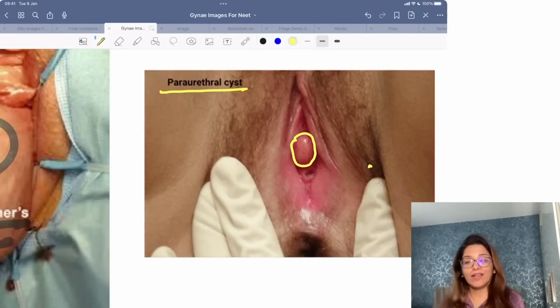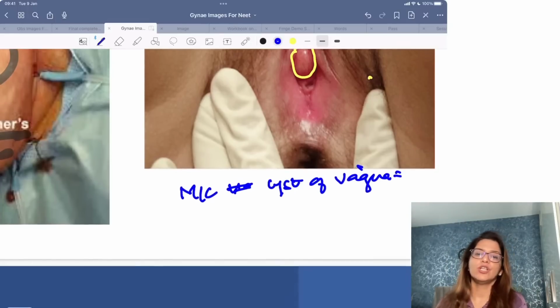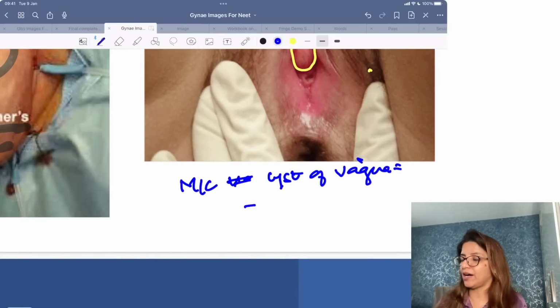Right? Now if they ask you which is the most common cyst seen in the vagina, please do not answer it as Bartholin cyst. The most common cysts in the vagina are inclusion cysts.